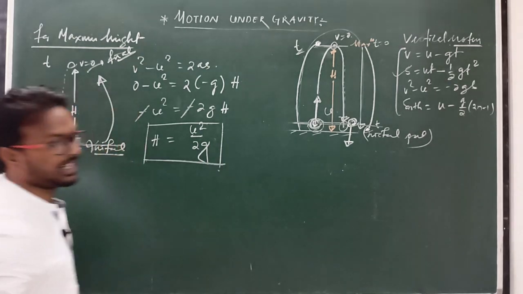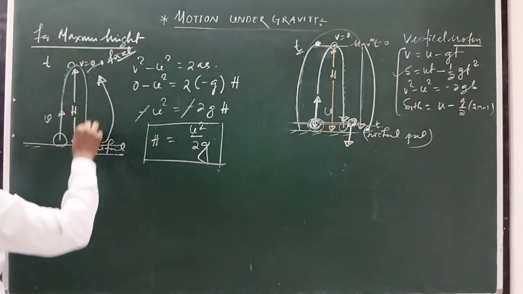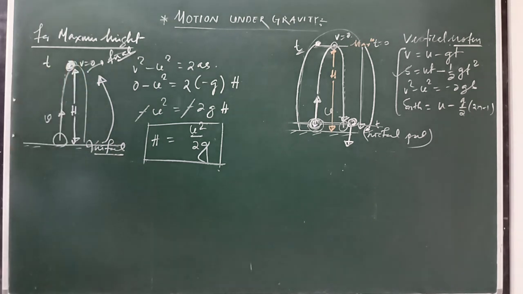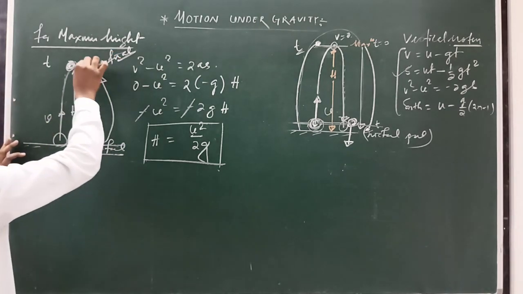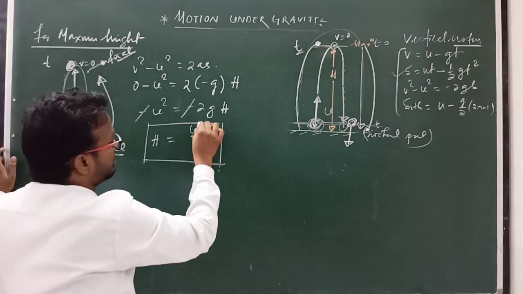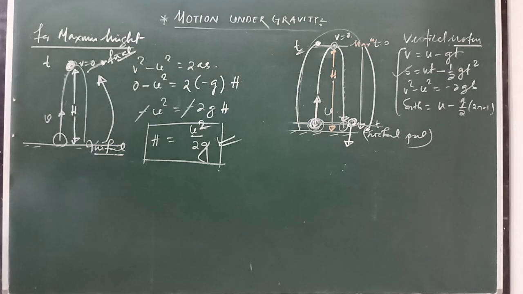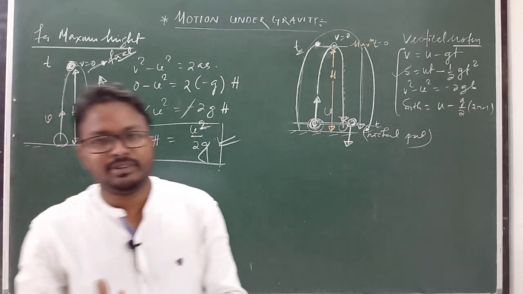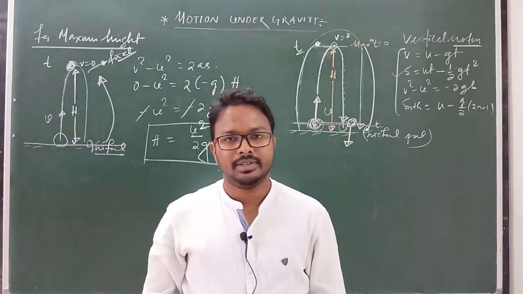This is the maximum height attained. Clear? A question may ask for maximum height attained by the particle, or when its velocity will be 0 for the first time, meaning v equals 0, then maximum height equals u square by 2g. Clear? So this is the relation. By using this concept, you can solve different types of numericals. Clear? So you have to remember these equations of motion under gravity. Thank you all.